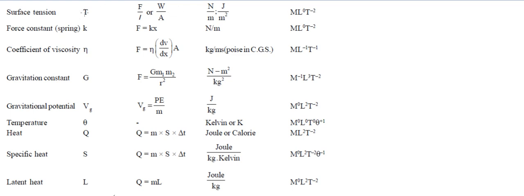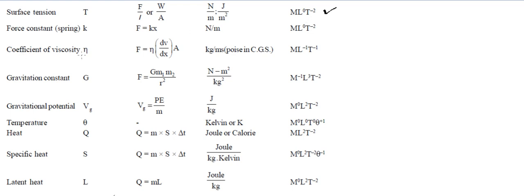So as soon as you know the formula, you should be able to write the units and dimensions, right? So that's the surface tension. Surface tension is a force per unit length. That's how it is being defined. Why this is the formula we will talk about in the corresponding chapter. Force constant of a spring, F equal to kx. Again, we can find out k. k is going to be force per unit length, so Newton per meter. Same formula will be there.